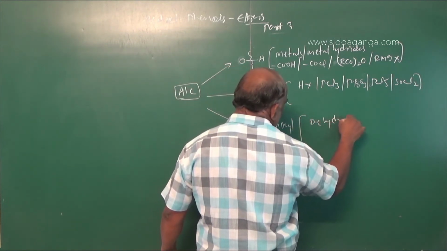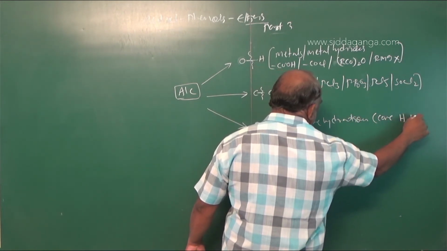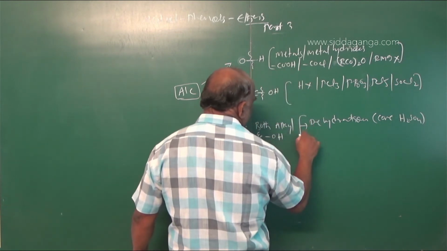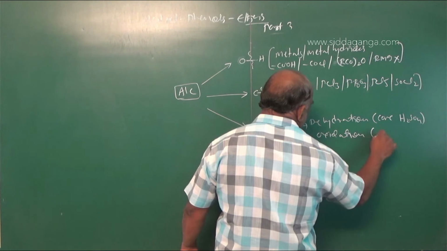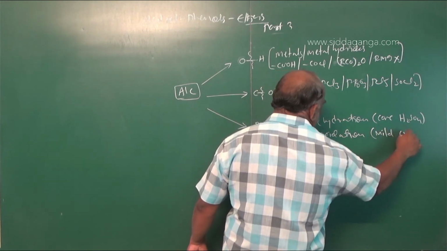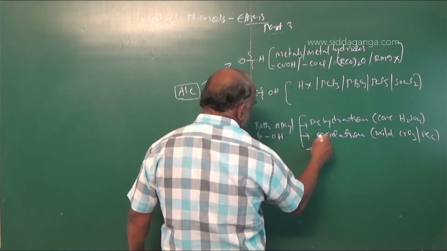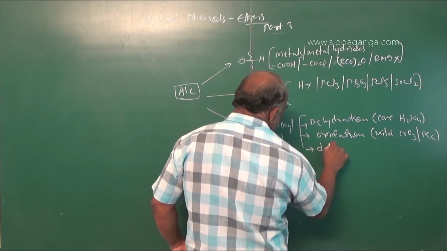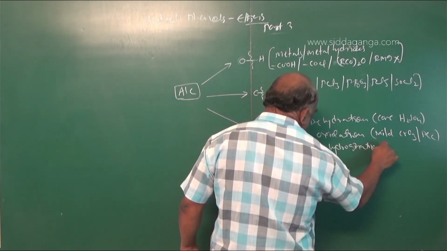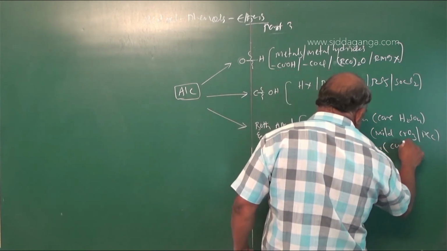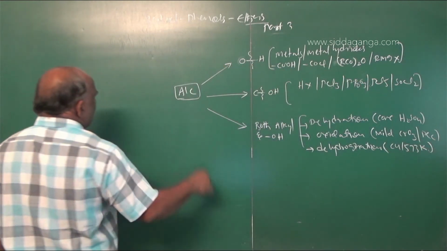Dehydration in the presence of concentrated sulfuric acid, oxidation with mild CrO3 or PCC, and last one is dehydrogenation. Dehydrogenation, copper, 573 Kelvin. So this alcohol is obtained.